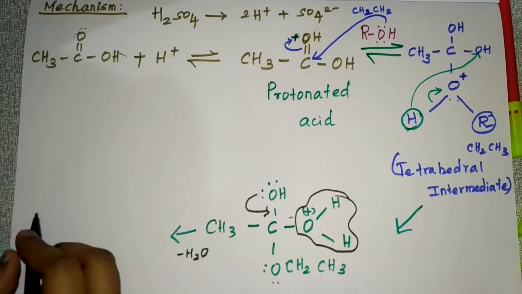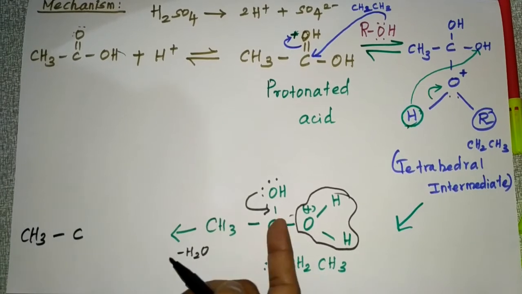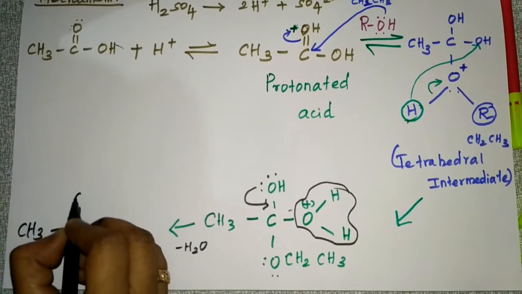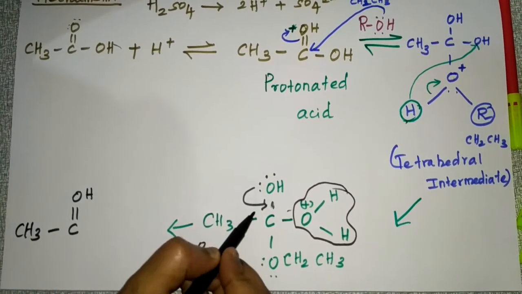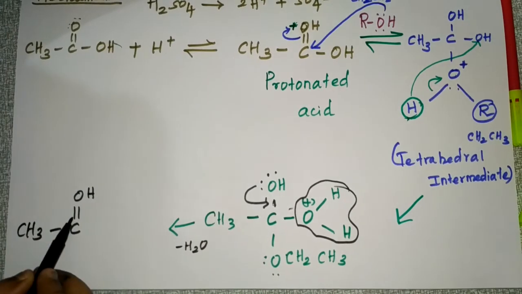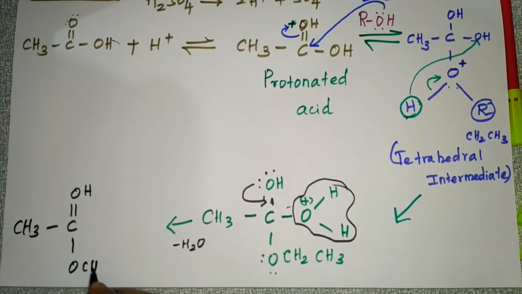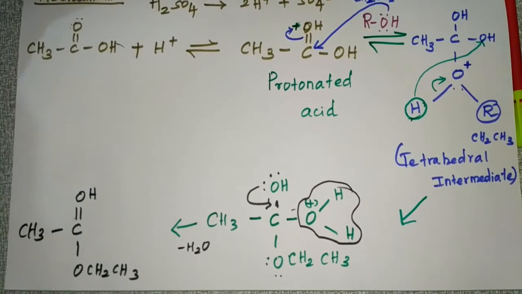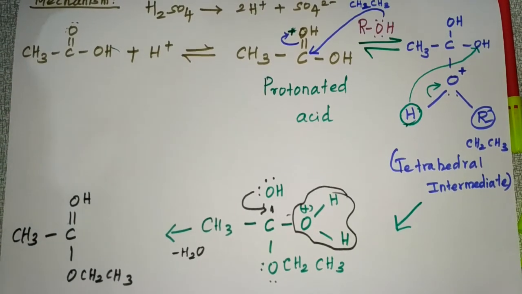So the product will be CH3C, and here it will become a double bond, right? So here it will become double bond OH, because these electrons will get transferred here. Okay, and this will be like that only, CH2 CH3. So this is the product formed after this step.